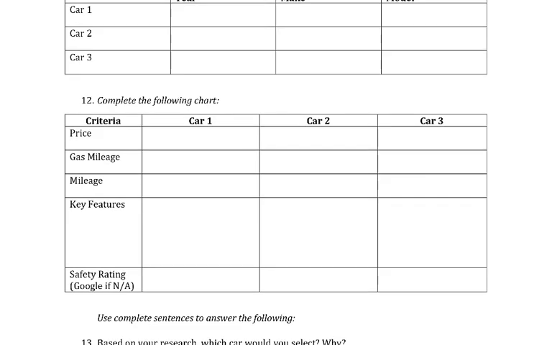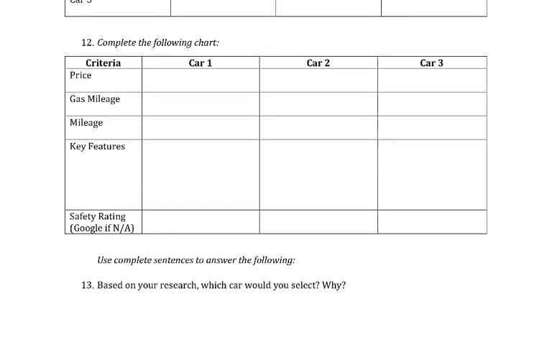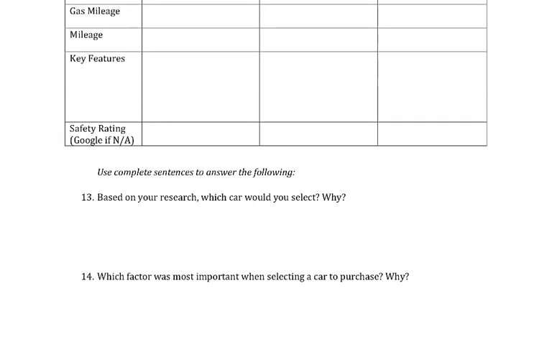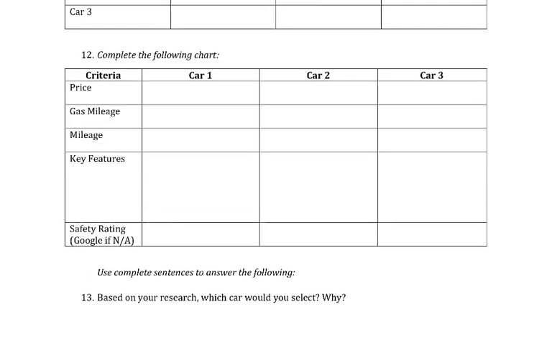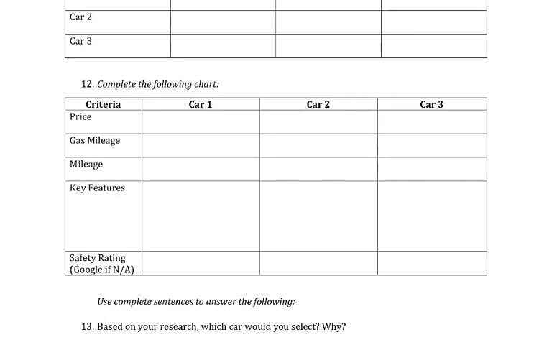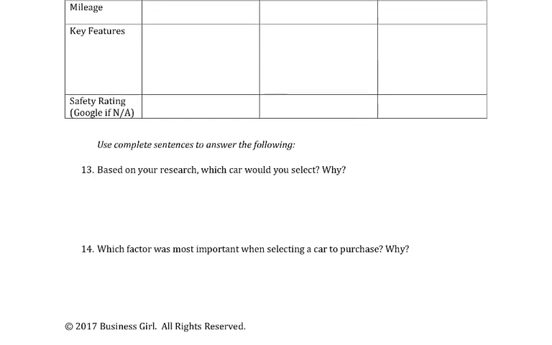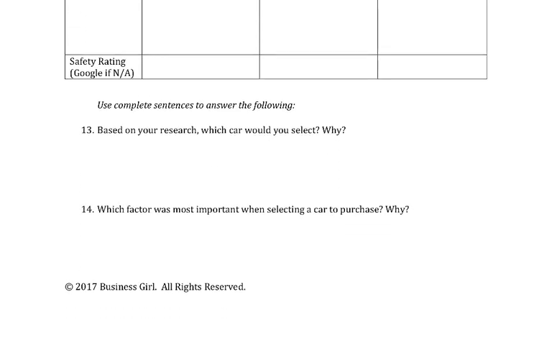Complete the following chart of each car. You're going to look into the key features. Based on the research, which car would you select and why? This is just you going through an evaluation of the vehicles. So you look up 3 cars that you might be interested in. Find the price of the car, the gas mileage, the mileage on the car, the key features, and the safety rating if you can find it. Google if you can't find it. Based on your research, which will you select? Which factor was most important when selecting a car to purchase and why?